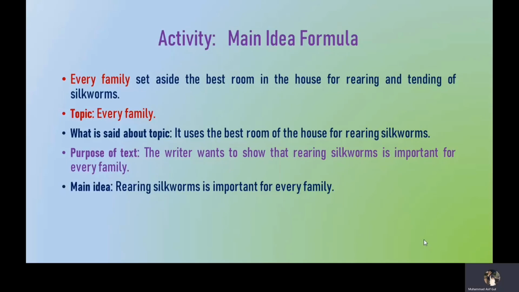The sentence says that every family uses the best room of the house for rearing silkworms. And the third important part of the formula is purpose of text. The writer wants to show that rearing silkworms is important for every family. So if we put all these three things together, we come to the main idea of the sentence, and it is that rearing silkworms is important for every family.